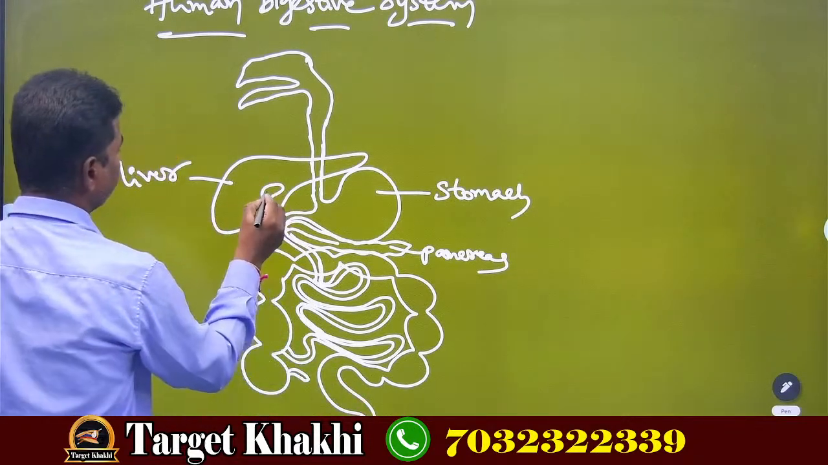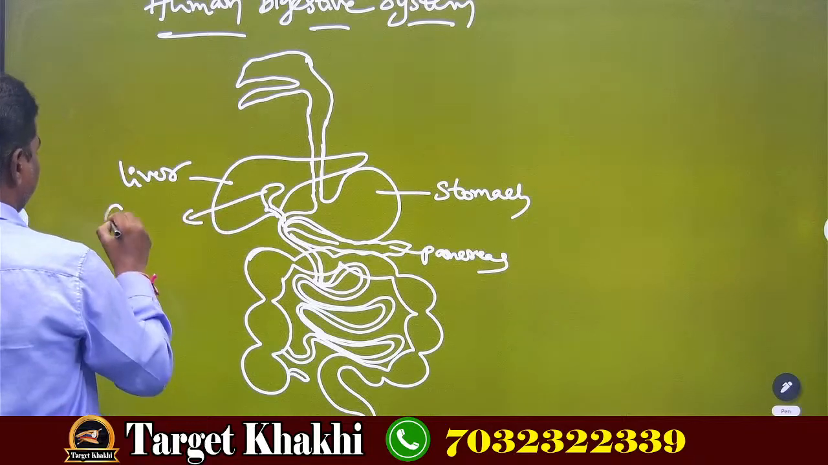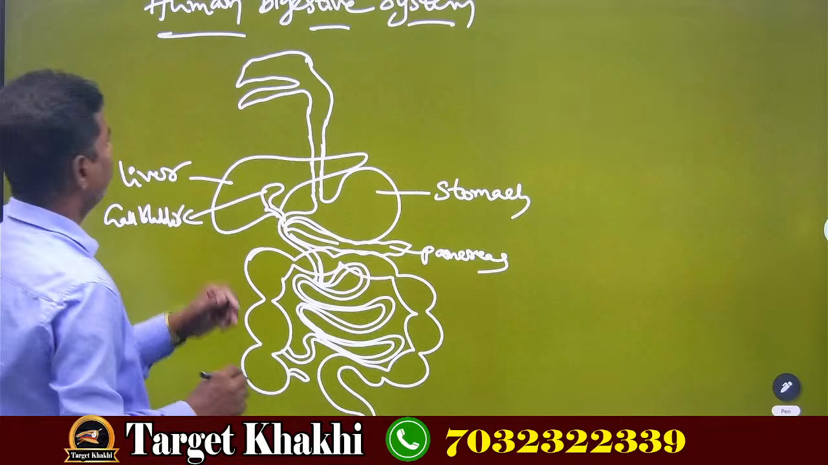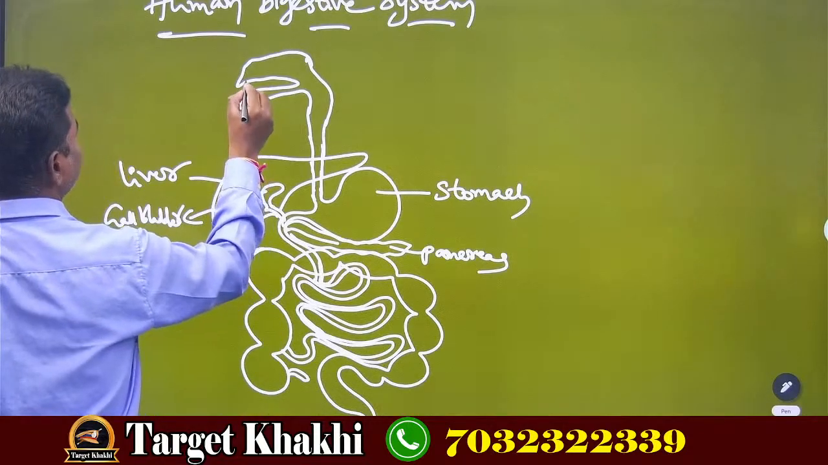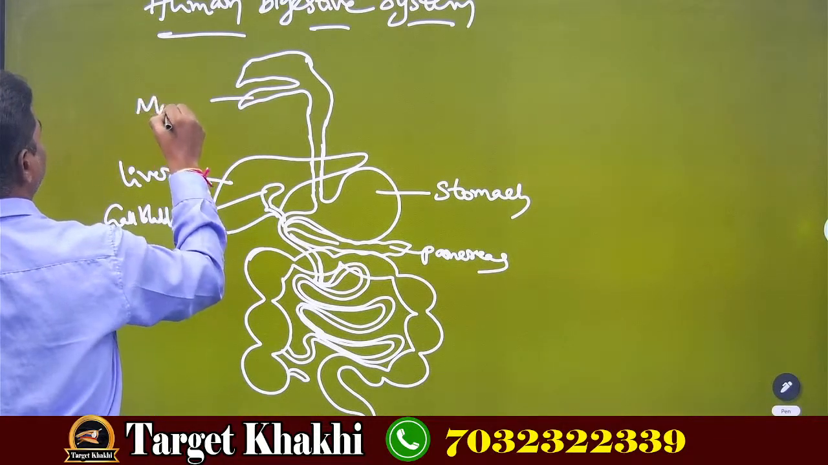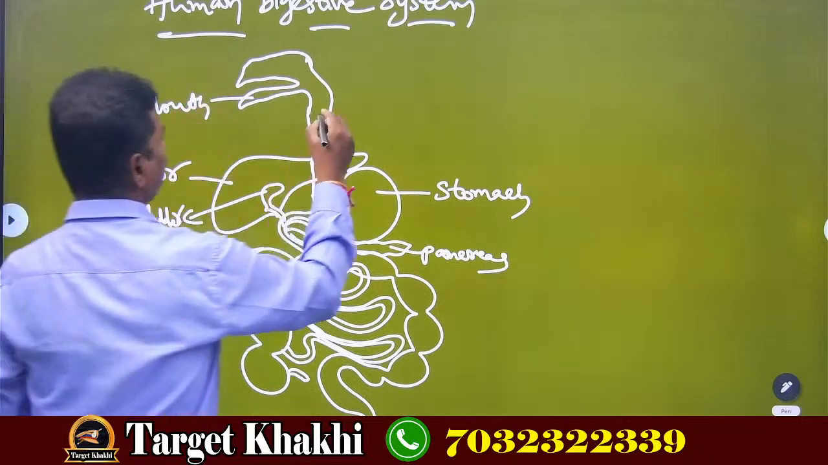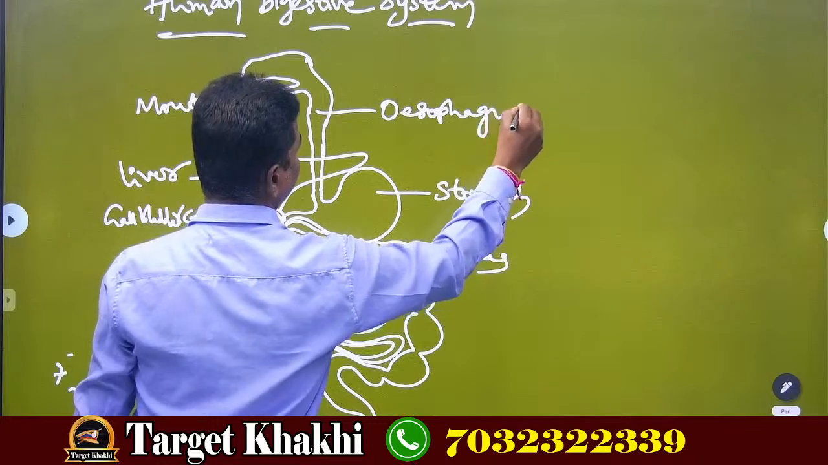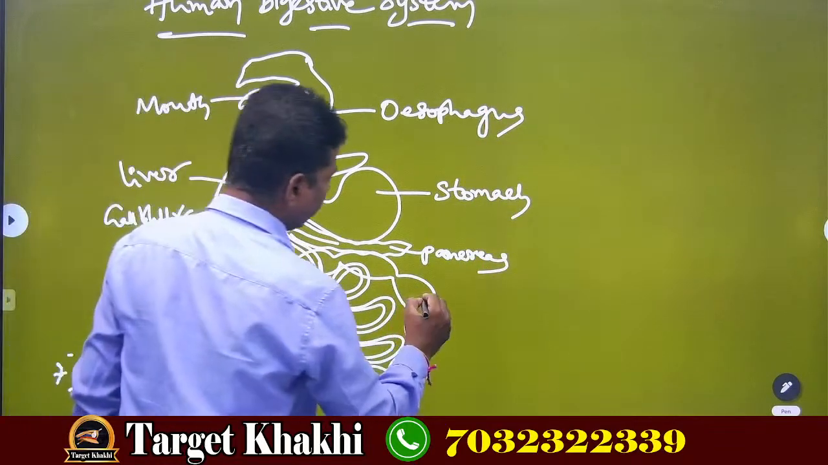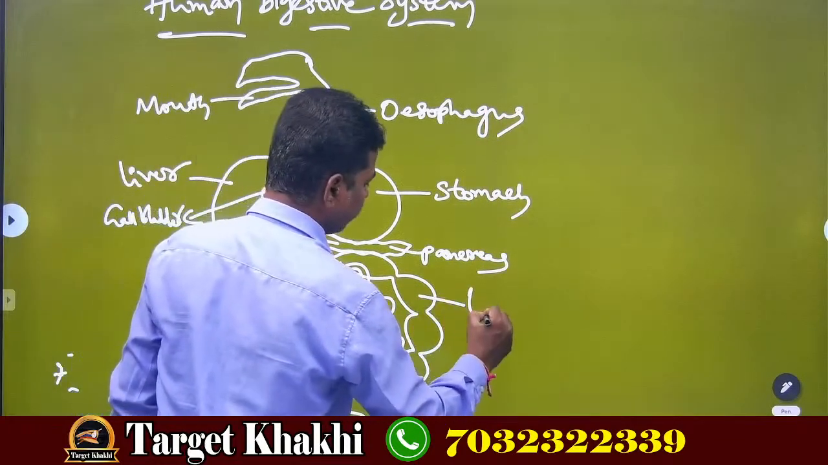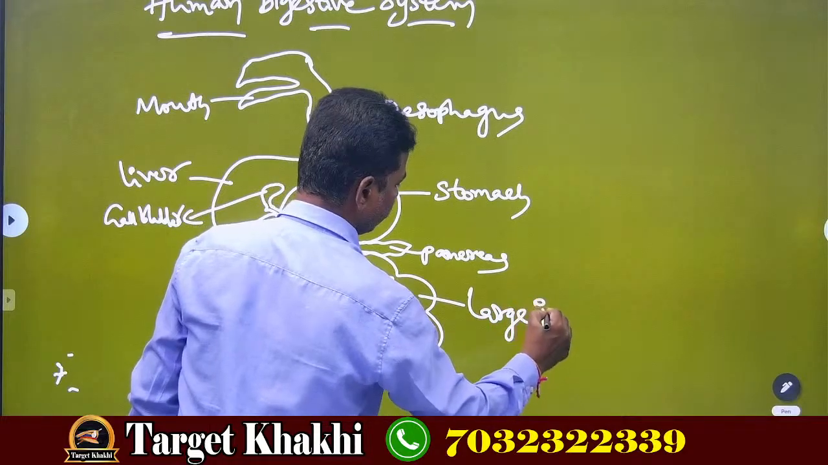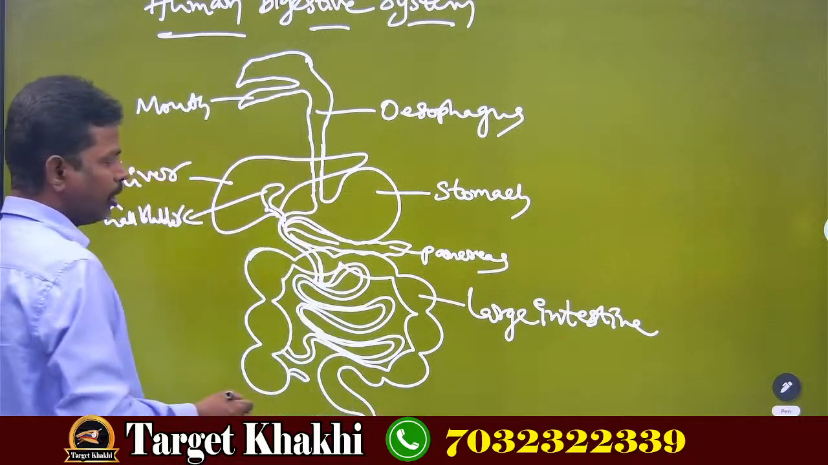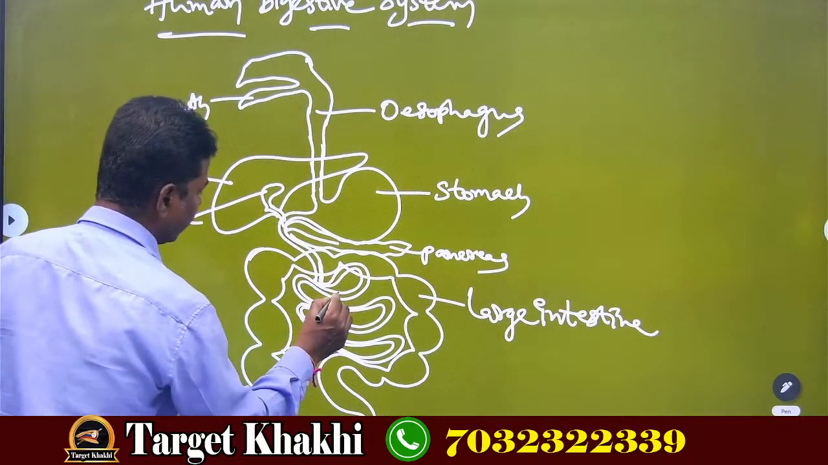Okay, this is the gallbladder. This is the mouth. This is the esophagus. And next, what is this? Large intestine. And what I told you, this is nothing but the small intestine.